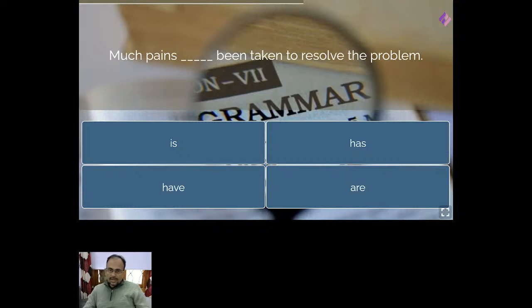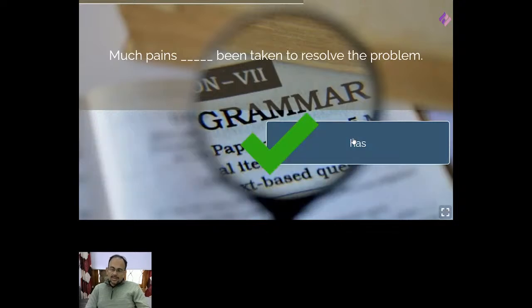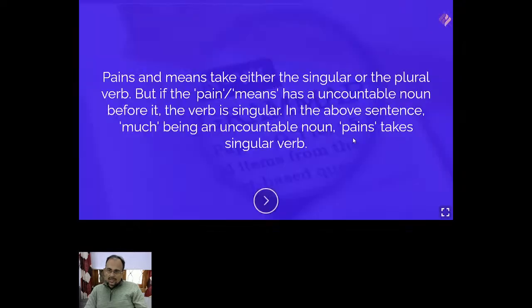Okay, some of you are writing has. Yes, you are correct. Much pains has. Why? Pains and means take either the singular or the plural verb. But if the pains or means has an uncountable noun before it, like much.